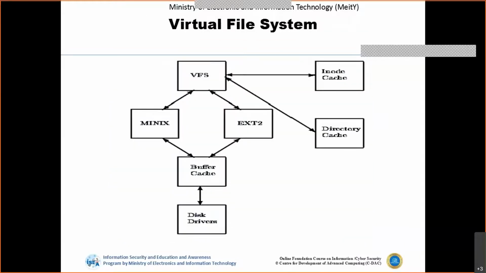The other thing we have is the virtual file system, where there's an abstraction layer on top of the file system. This allows client applications to access different types of files in a uniform way.